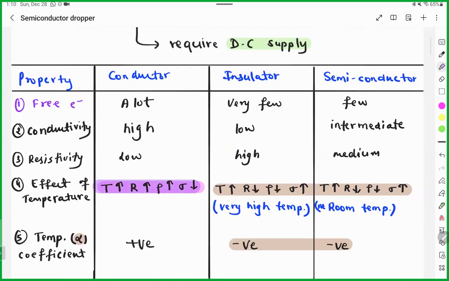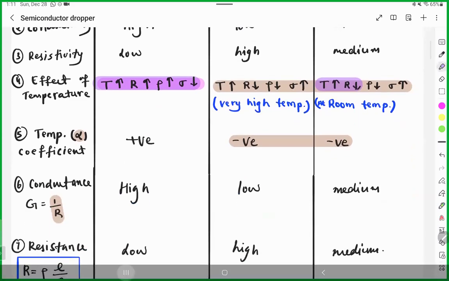In case of conductor, temperature increase, resistance increase. In case of insulator or semiconductor, if temperature increases, resistance will decrease. Any doubt? No. Next.